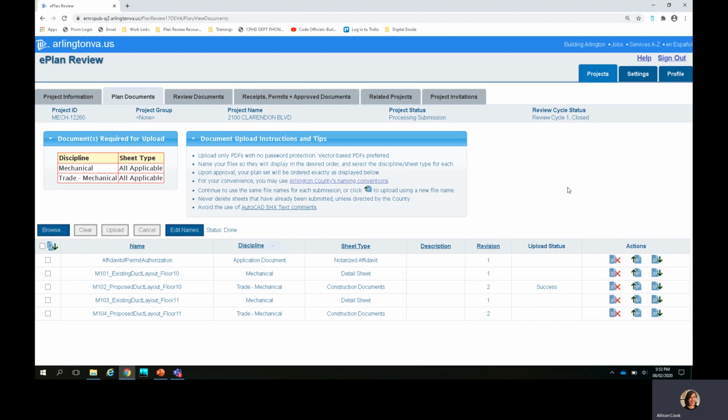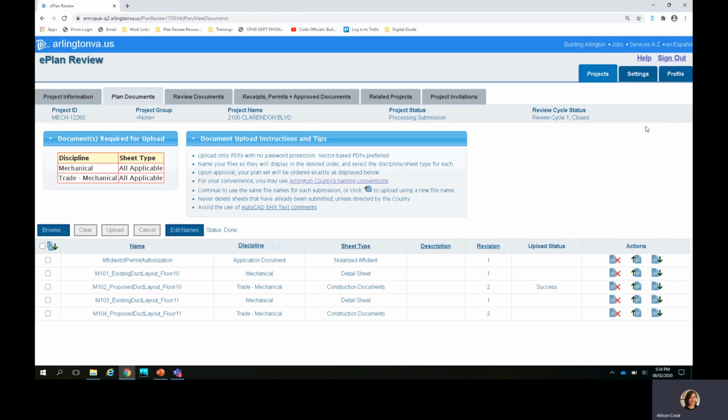Once I've successfully completed all of my uploads, it will say success to the right. And as each one changes, it won't say anything next to it when I do another action. Once all the documents have been uploaded, please click the green Submit for Review button, which should appear in the upper right-hand corner. This will send the application and the plans either back to the ISD permit specialist for processing or directly to plan review, depending on where your permit was at in the status.